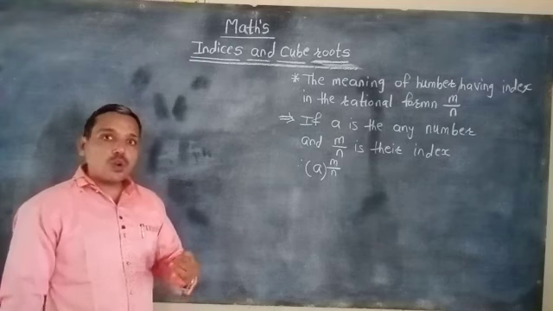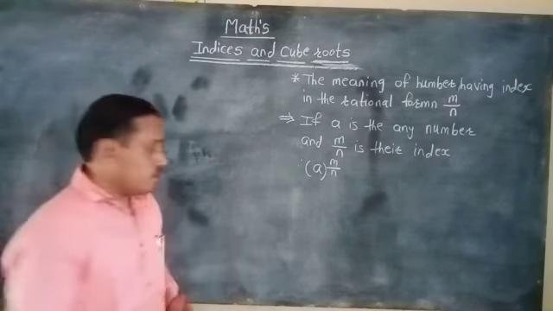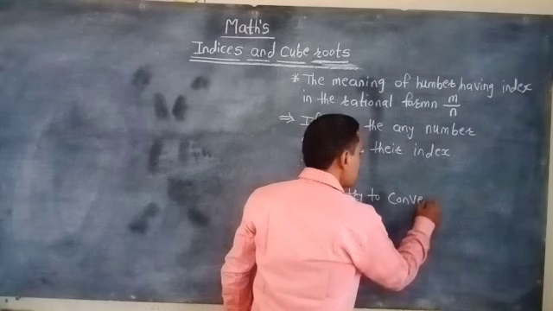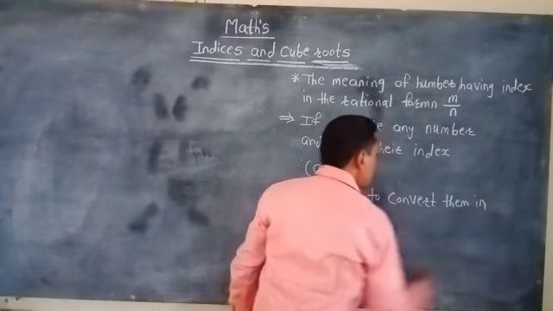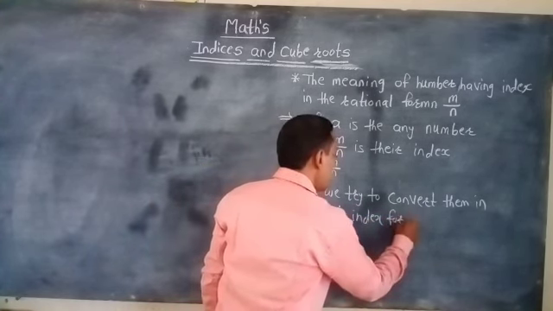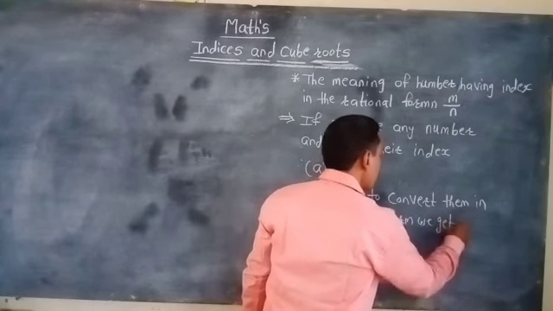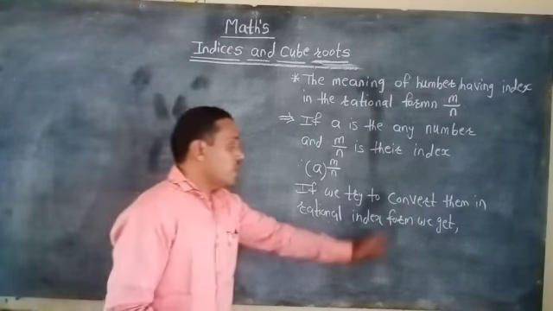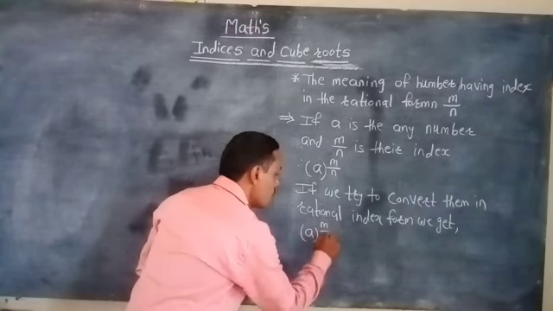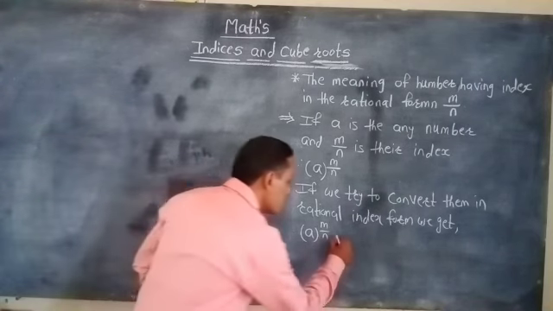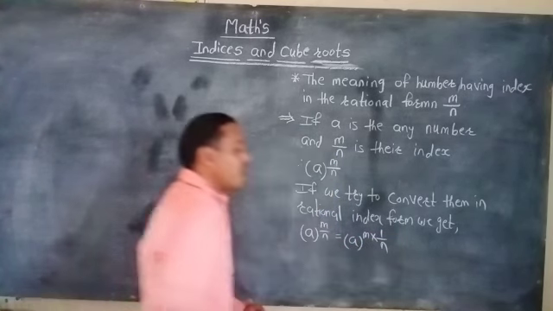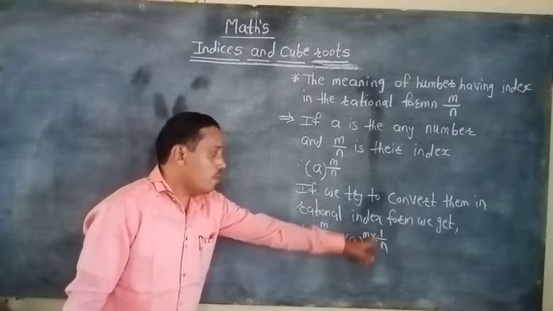If we try to convert it into a rational index form, how can we convert it? a bracket raised to m by n is a bracket raised to m into 1 by n.